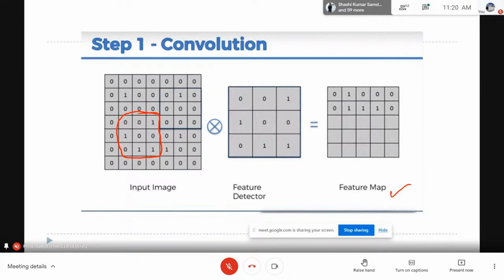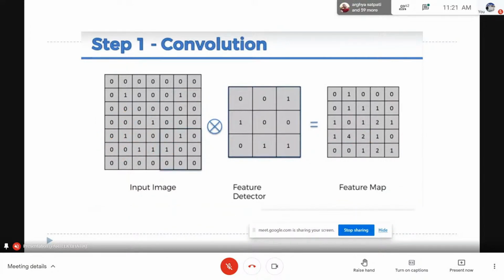So let's do this for this particular window size. Let's first consider this corner. In this corner we have 1 match. So I am putting 1 here because I am at the second last row. Now let's move next. Please everyone focus on this area. You can see that this is the exact match. Exact match means how many 1s match. Here 4 numbers are matched: 1, 2, 3, and 4. So I am writing 4 here. Then we will move to the next portion. Here we have 2 matches, so this will be 2. This way you can see that I have generated all the numbers.